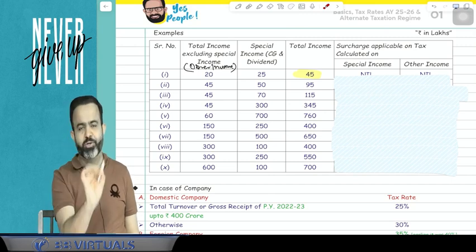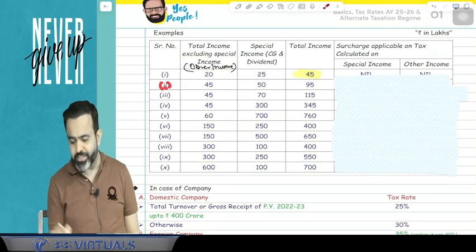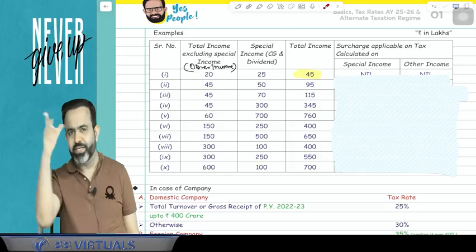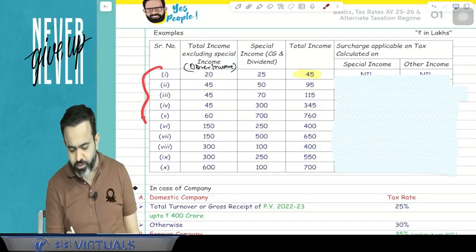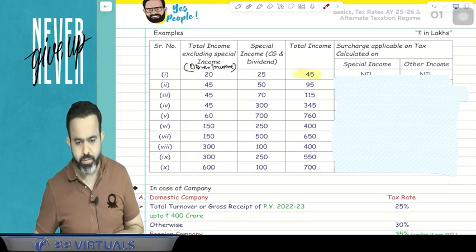Now you have to write in your comment box, for example for point number 2, the surcharge rate is 10% and 10%, or 10% and 25%, or 15% and 25%. So just try to solve this question. I'm going to give you 2-3 minutes. Just do it.